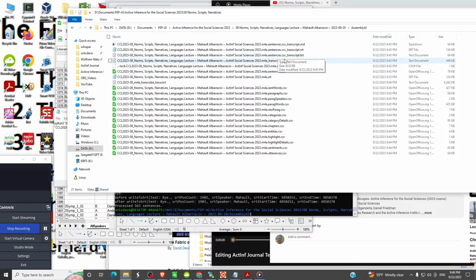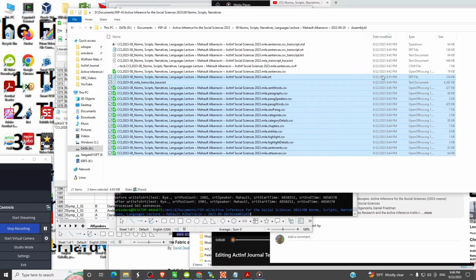Okay. Let's look at the timestamps. You see, 9:45. These are the 4 files that we just created. All the rest of these were created earlier. We updated the sentences. Remember, we deleted the first word. It's a spurious word, you, and the rest were generated prior to 9 o'clock my time.